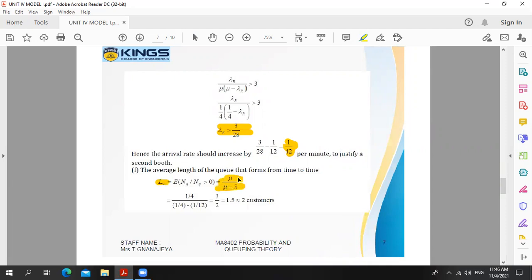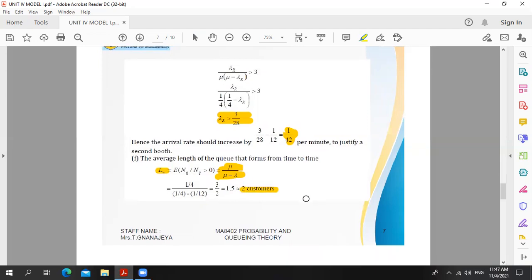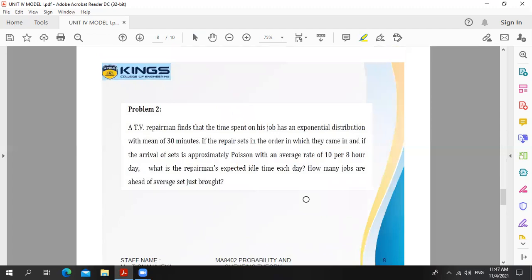So we know the value for mu lambda, 1 by 4, 1 by 12. Simplifying, we get 3 by 2, 1.5. This also denotes the number of persons. That's why we are converting into a whole number. So 1.5 is approximately equal to 2 customers. Therefore, the average length of the queue in the non-empty queue is 2 customers. That's all. Next sum, problem 2.